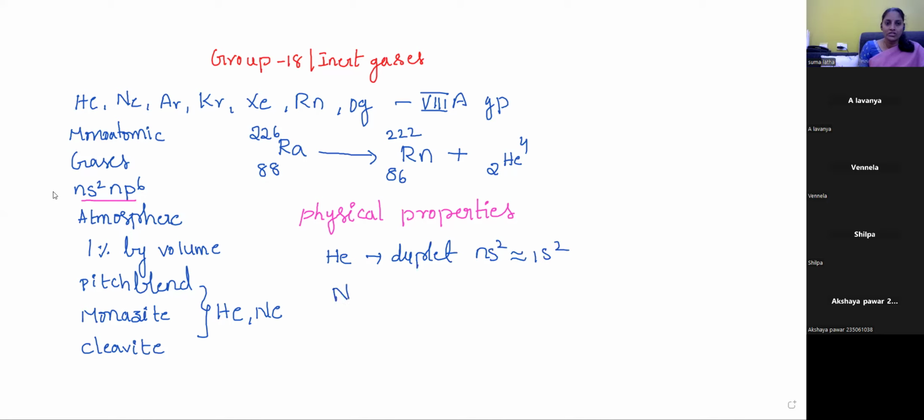Suppose you check neon: the nearest noble gas is helium, then 2s2 2p6. Neon's atomic number is 10. After that, argon, atomic number 18. Here the nearest noble gas is neon, then 3s2 3p6.